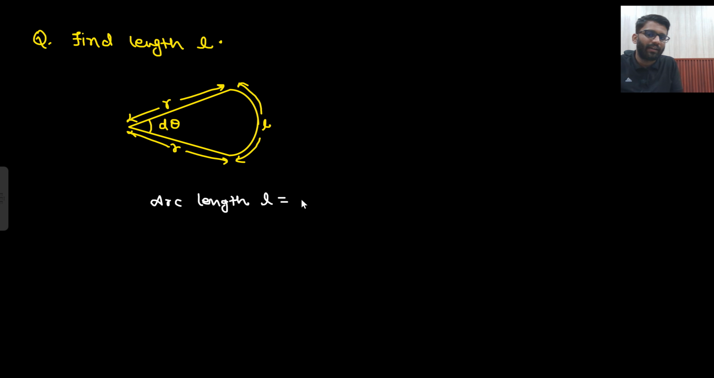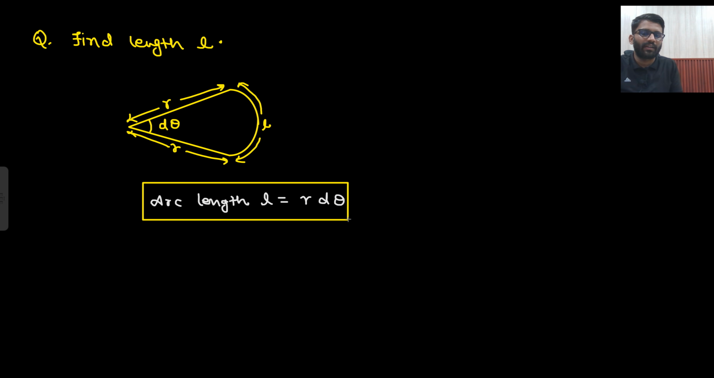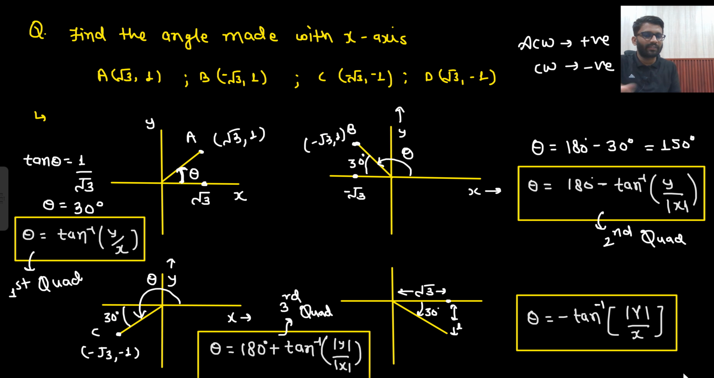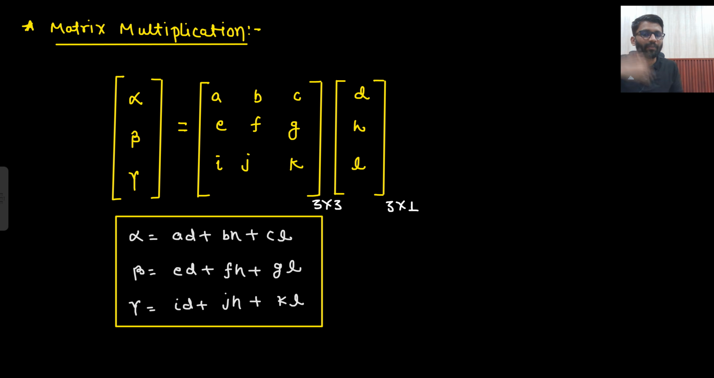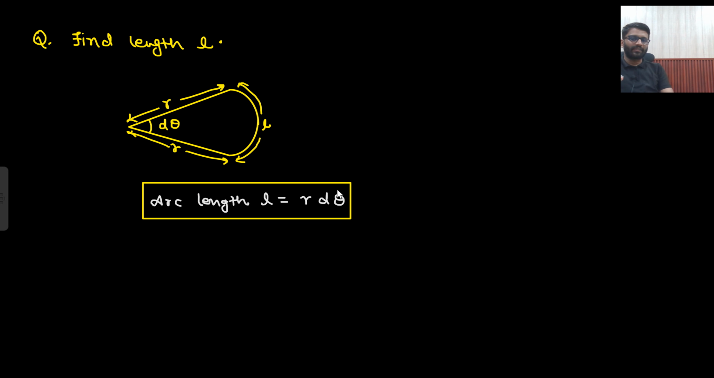What would that be? R into d theta. All these will be used somewhere. That's why we are studying it here. These are independent topics. This is not related to this one, and this is not related to this one as well. Independent points are there, but they will be used somewhere. That's why I am teaching it here. Arc length is r into d theta.